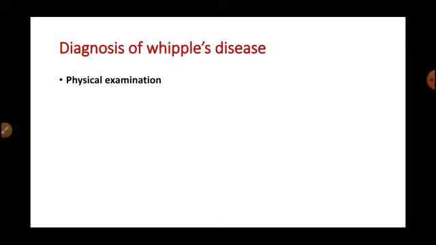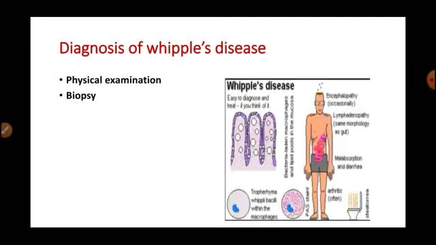How is Whipple disease diagnosed? Number 1, physical examination to look for any indicator that may suggest Whipple disease, like abdominal tenderness or hyperpigmentation of the skin. Number 2, biopsy of the tissue of the small intestine examined under a microscope. In the biopsy, the presence of the bacteria alone in the sample doesn't indicate Whipple disease, so the macrophages should also be abnormal to confirm the diagnosis.